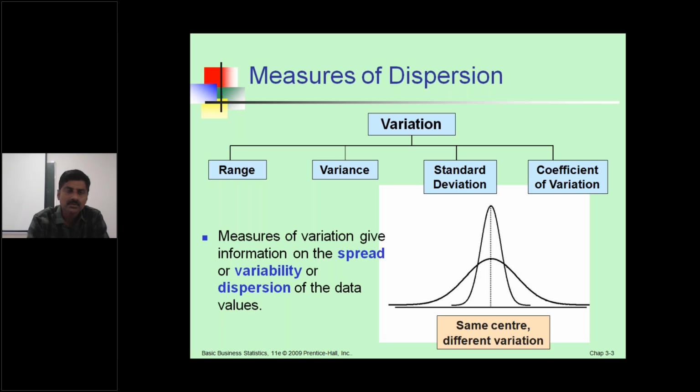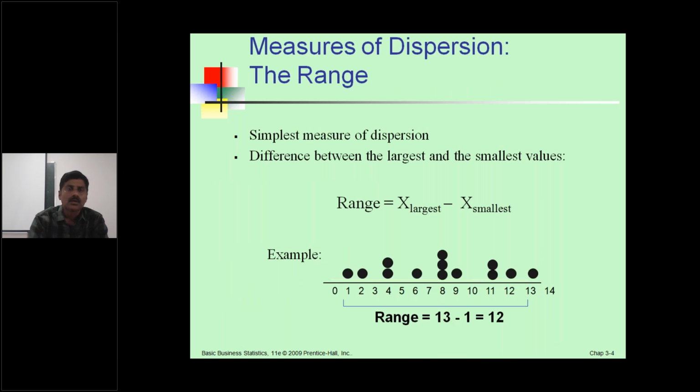Measures of variation give information on the spread or variability or dispersion of the data values. These are two types of small examples of bell-shaped curves. The first one is measures of dispersion. The first one is range.